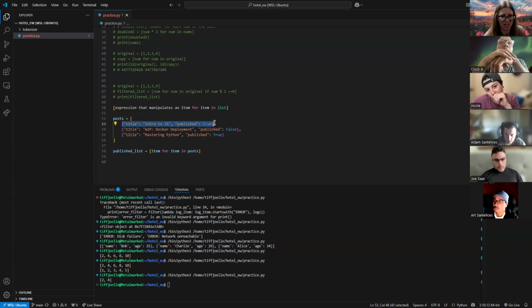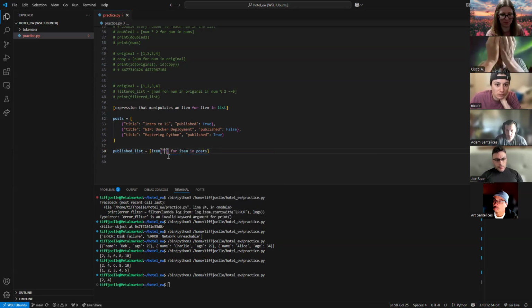So we said each of these is an item in the dictionary, right? You want to put the brackets on the item itself, item brackets title. Correct.